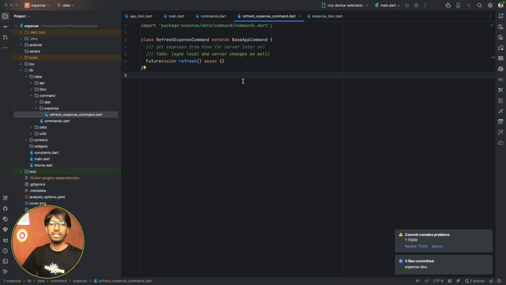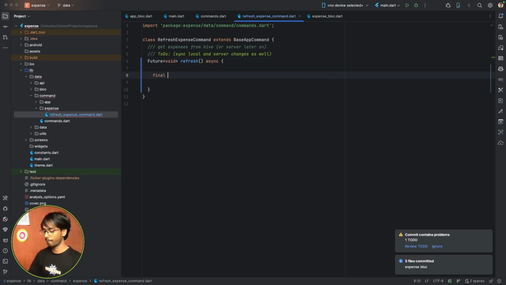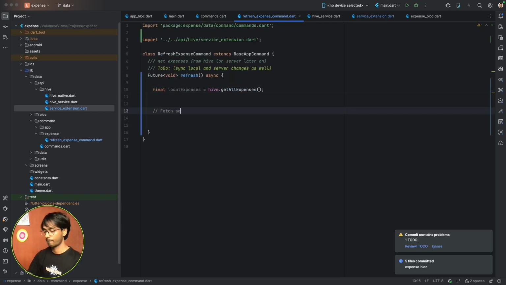We first need one refresh expense command. What it will do is fetch the expenses from Hive, fetch expenses from our server, and sync both. For now, we don't have a server, we only have local, so we'll only fetch the local one first. This is the refresh command.